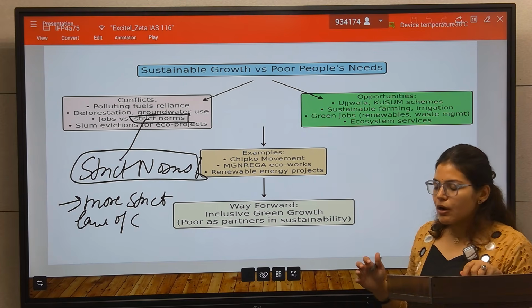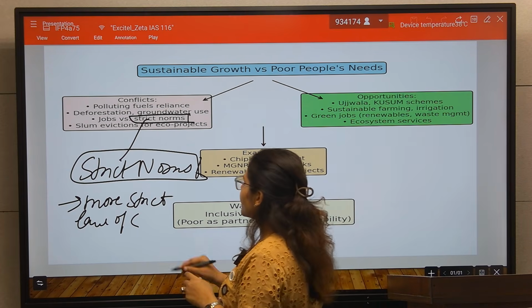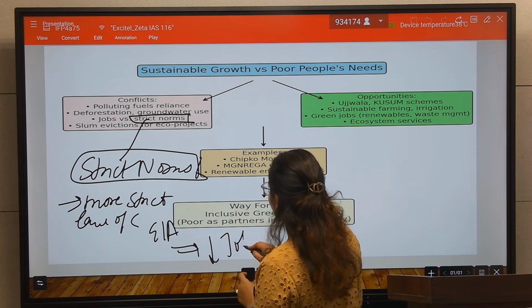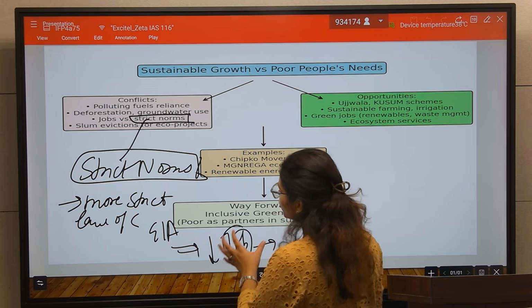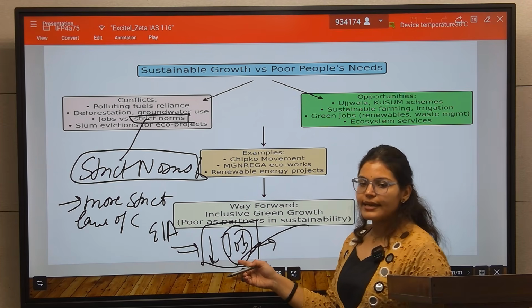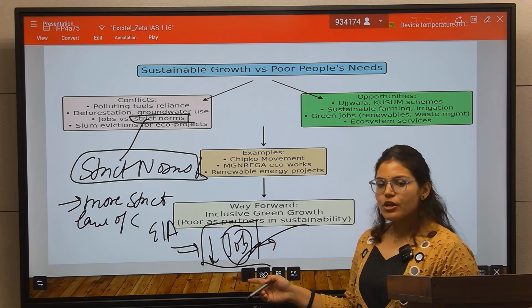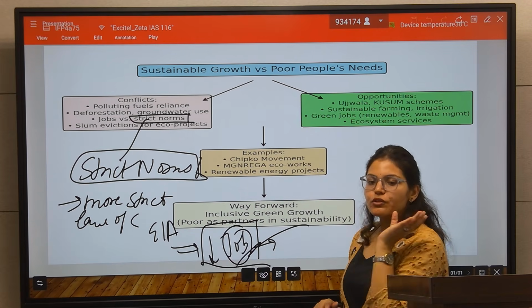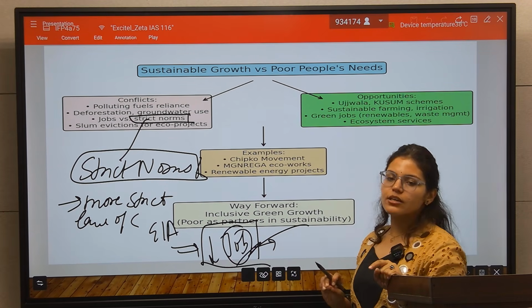You can talk about the environment impact assessment here, है ना? This will reduce the job opportunity, so it will impact the job. And for the poor people, the more important thing is employability, that is job. So it will again become a conflict between employment versus the stricter norms.